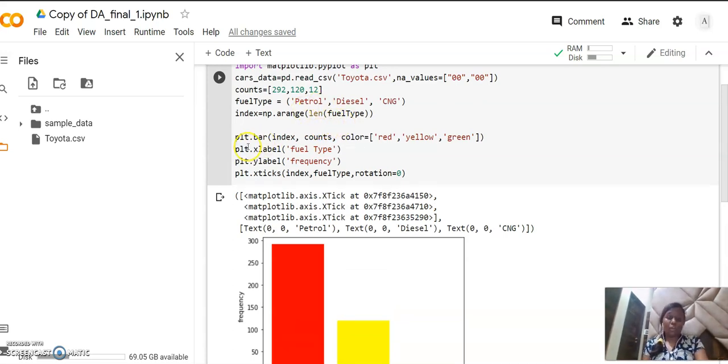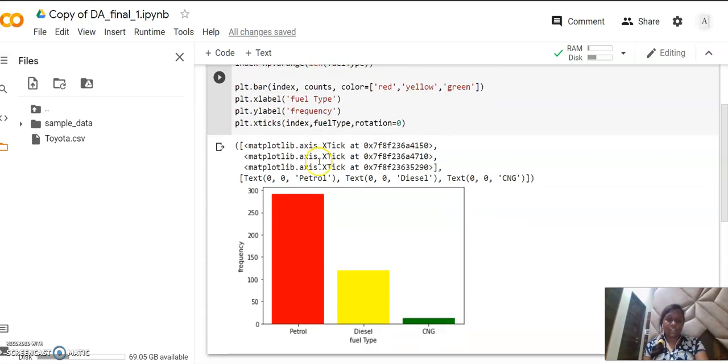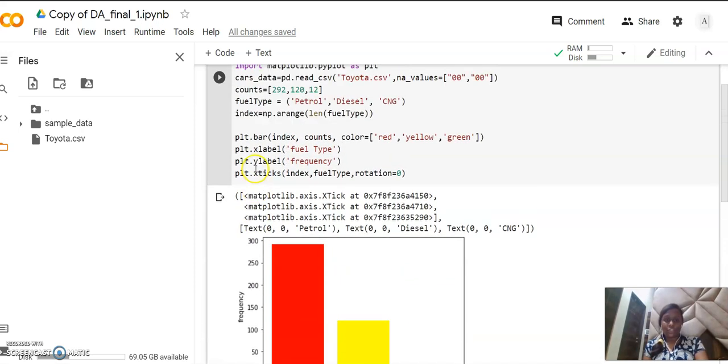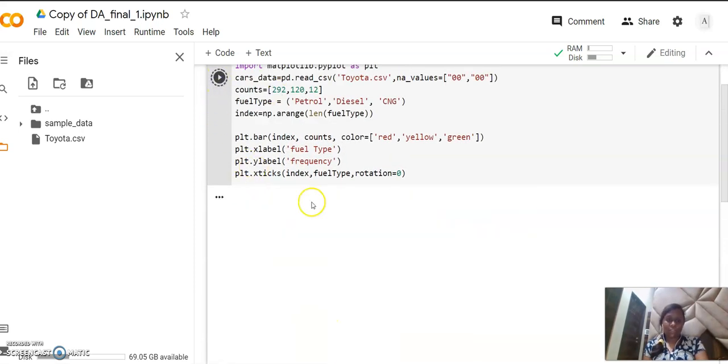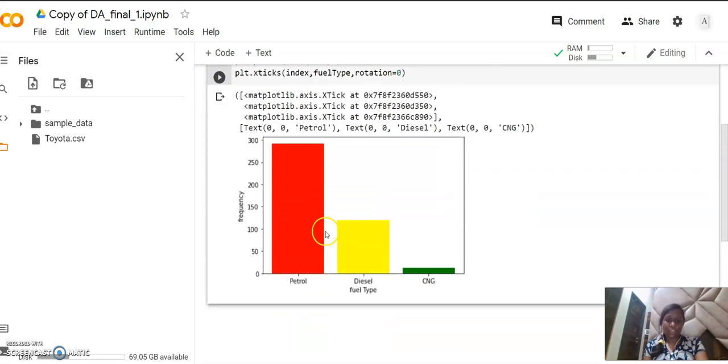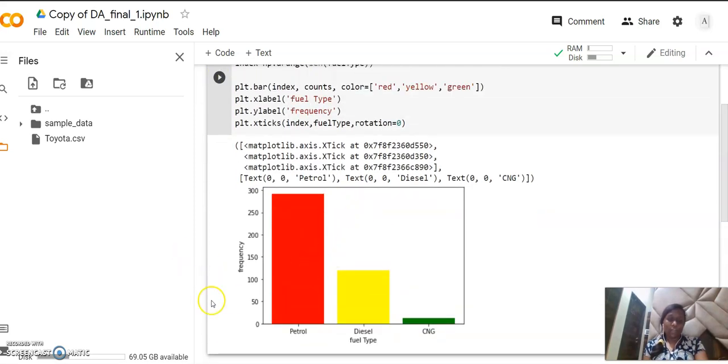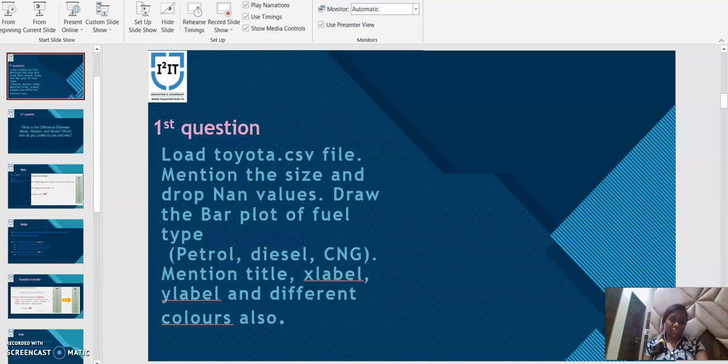labels, then plot the graph. Let's see how to plot the graph. We plot the bar, because we have to plot a bar graph as I mentioned in the question. Then we plot the X label and the Y label: in the X label, fuel type, and in the Y label, frequency. If we execute this code, let's see what we get. We get this graph, and this is the required graph. Let's move on to the next question.